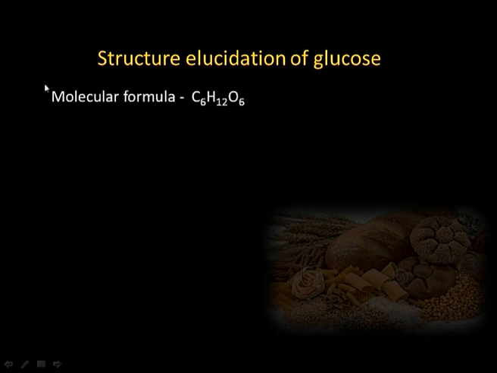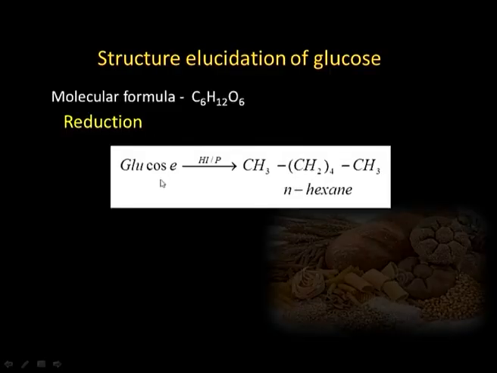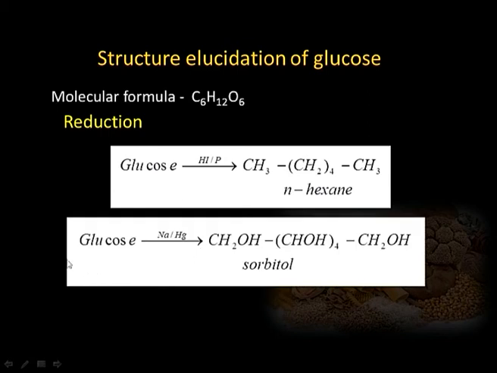Structure elucidation. Its molecular formula was found to be C6H12O6, and its structure was given on the basis of many reactions. I will discuss here only those reactions which gave a straight idea about its structure, such as 1. Glucose on reduction with hydriodic acid in presence of a little amount of red phosphorus gave normal hexane. Then its other reduction with sodium amalgam gave us sorbitol.